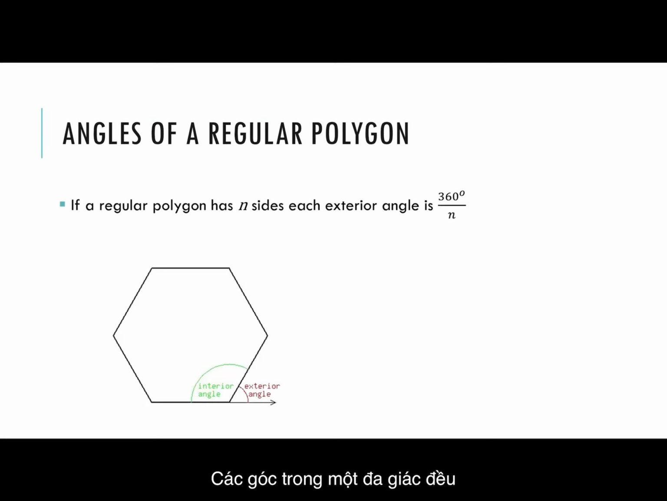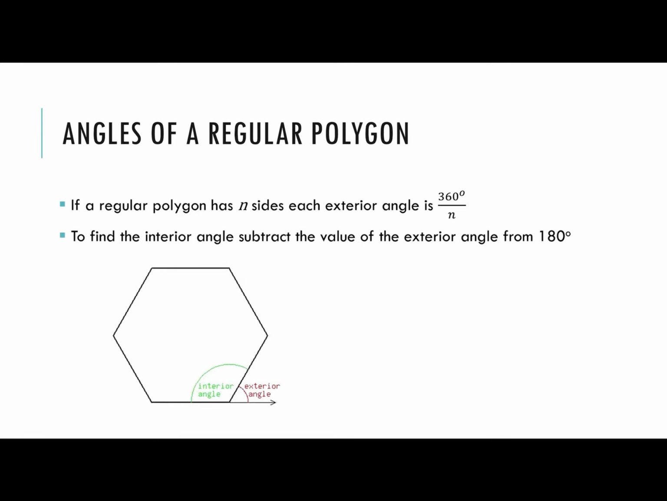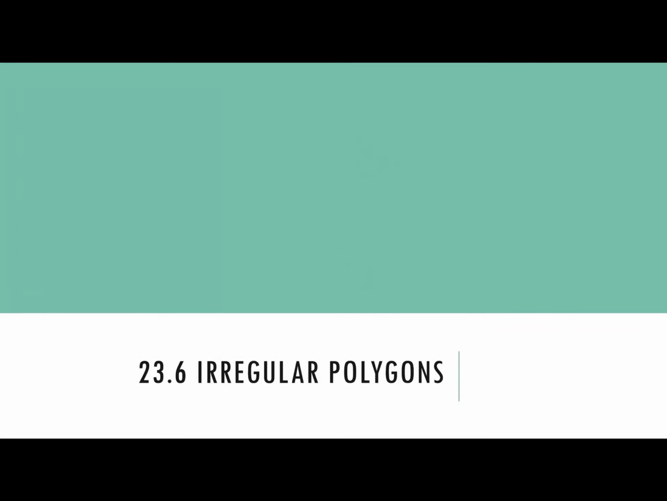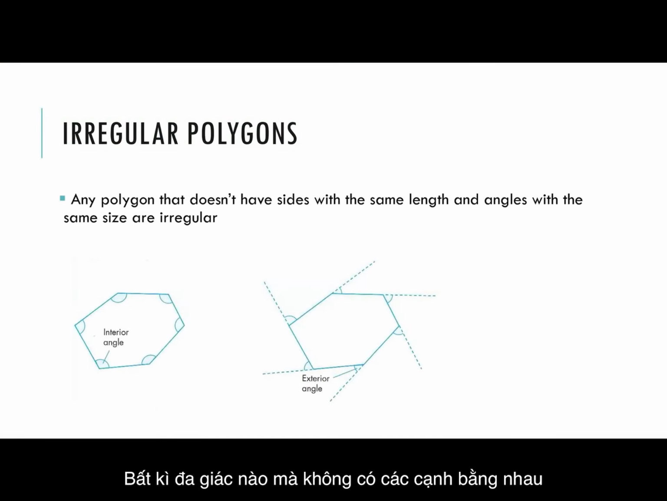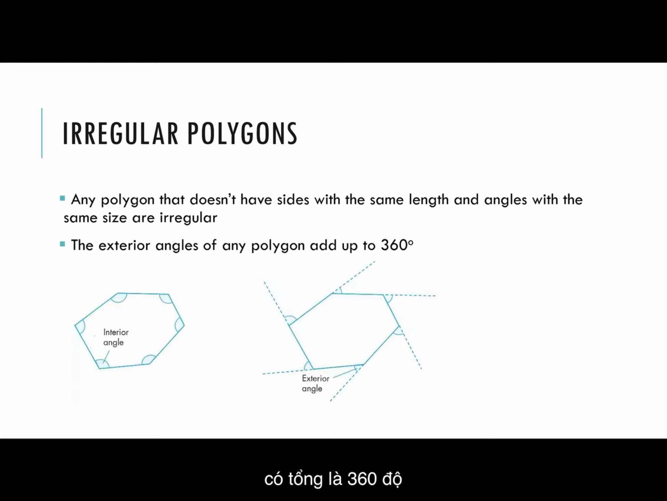Angles in a regular polygon. If a regular polygon has n sides, each exterior angle is 360 degrees divided by n. To find the interior angle, just subtract the value of the exterior angle from 180 degrees. Secondly, irregular polygons. Any polygon that doesn't have sides with the same length and angles with the same size is irregular. The exterior angles of any polygon add up to 360 degrees.